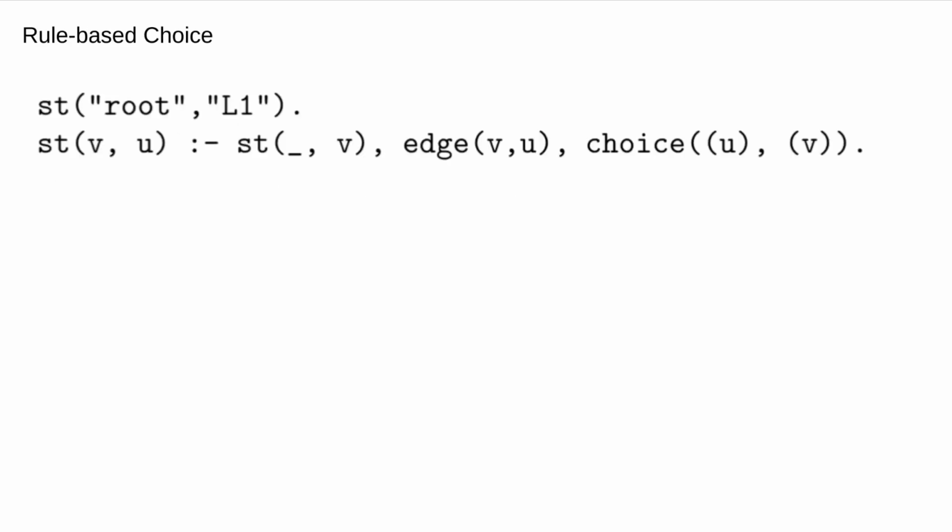Now let's talk about the rule-based choice developed in the prior work. The syntax and semantics are different here. Rule-based choice, as the name suggests, operates only on the rule level. Here we have the example spanning tree algorithm again, and we enforce a functional dependency at the second st rule. At the end of the second rule, we write down the keyword choice, which takes two arguments. The first one is the set of attributes in the domain, and the second is the set of attributes in the codomain. Since rule-based choice only operates on the rule level, only elements generated by the second rule need to follow the functional dependency. That is, other rules can still generate tuples that break this dependency, and the resulting relation does not necessarily follow the functional dependency defined here.